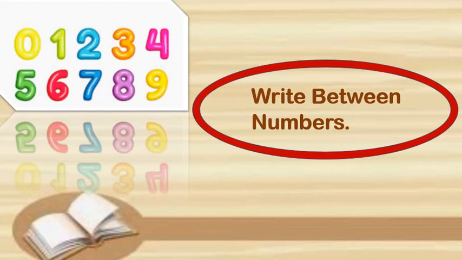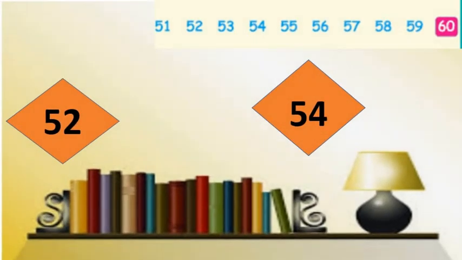Now, as we have completed numbers after and numbers before, which will be helpful to us while learning between numbers. How? Let's see. Look, here we have 52, here 54. This place is empty. So what does it mean? Yes, you are right. Here we have to find out the between number of the given two numbers.